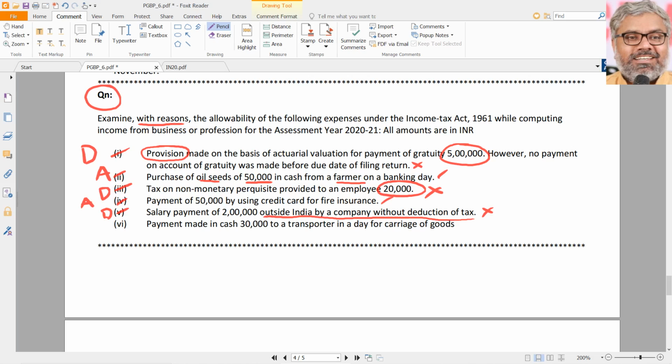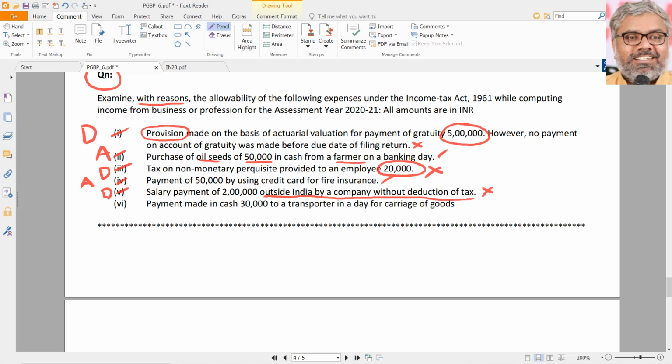Fourth one, rule 6DD. It is banking channel, no problem. So that is the exception. Or 40A(3) also said banking channels are okay. Credit card is a banking channel. Again, fifth point is once again 40(a)(ia): salary paid outside India without TDS, not allowed as deduction.